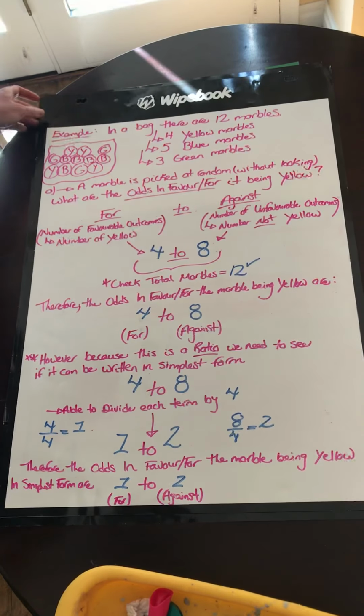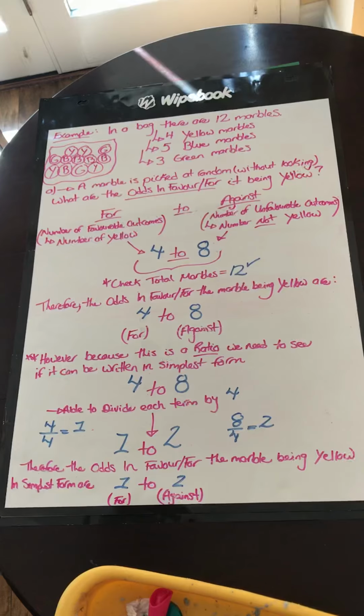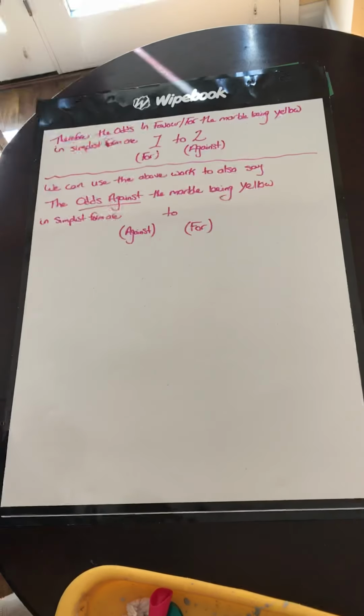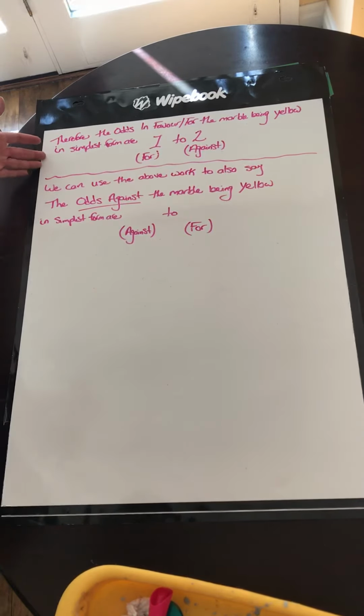Let's do another example. Oh, before we do that, just repeating some information so we can use it here. The odds in favor of the marble being yellow in simplest form are 1 to 2.